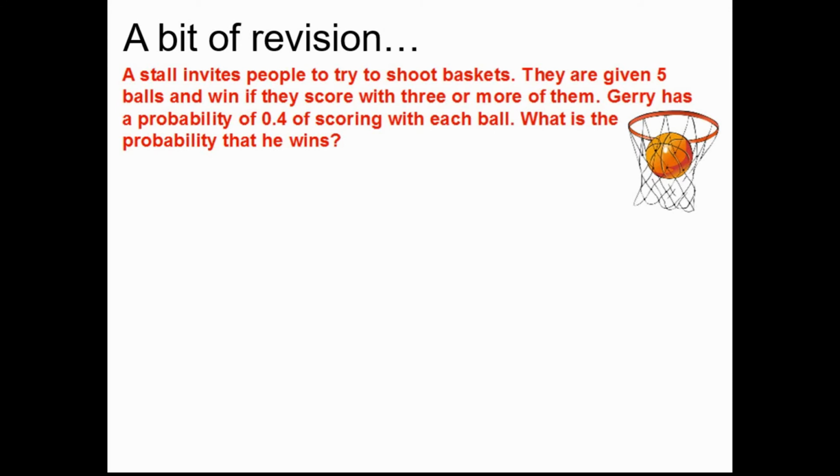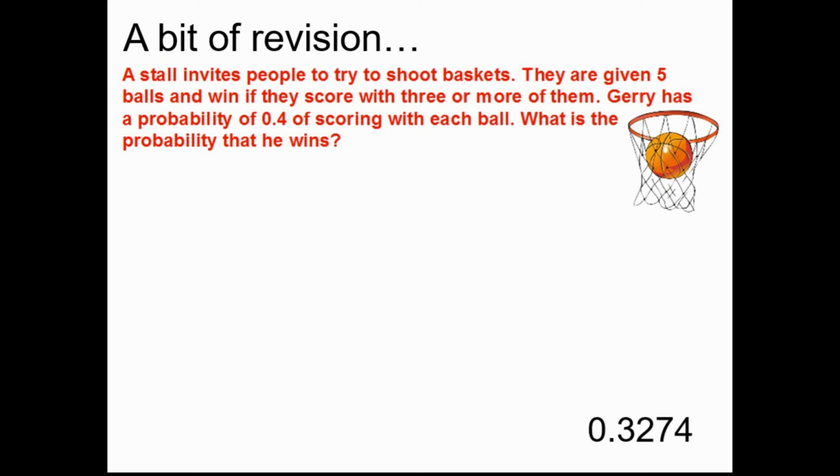So if you look at this question, a stall invites people to try to shoot baskets. They're given 5 balls and win if they score with 3 or more of them. Jerry has a probability of 0.4 of scoring with each ball. What is the probability that he wins? So hopefully you recognise this as a binomial problem. So just pause the video, have a go at it for a bit of revision, and then I'll put the answer up.